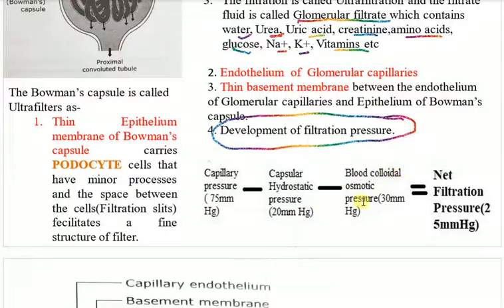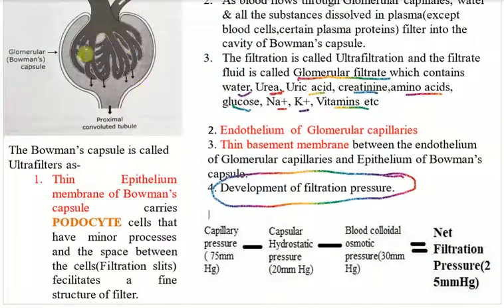Then the blood colloidal osmotic pressure. The total pressure inside these capillaries is 75 millimeter. The capsular hydrostatic pressure in the capsule is 20 millimeter, and blood is a colloid, so it has an osmotic pressure, which is 30 millimeter.